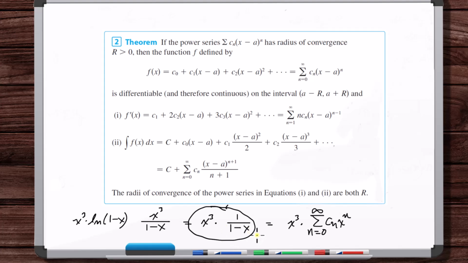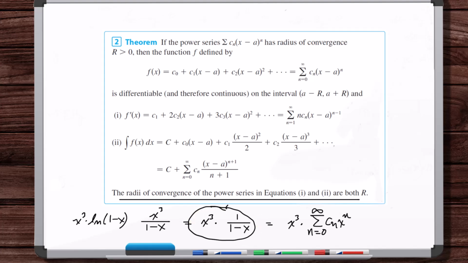And once I've done that, I know that those two have the same radius of convergence based on this rule. Okay, but then I bring the x cubed inside of that integrated power series and mix that in, and now I can't say that they still have the same radius of convergence. I've changed things. It's not the same series anymore. I'm going to have to do the ratio test to find the radius of convergence.